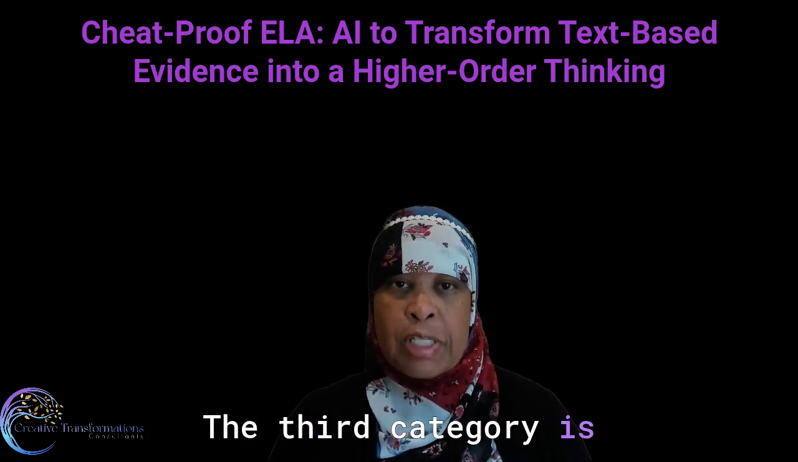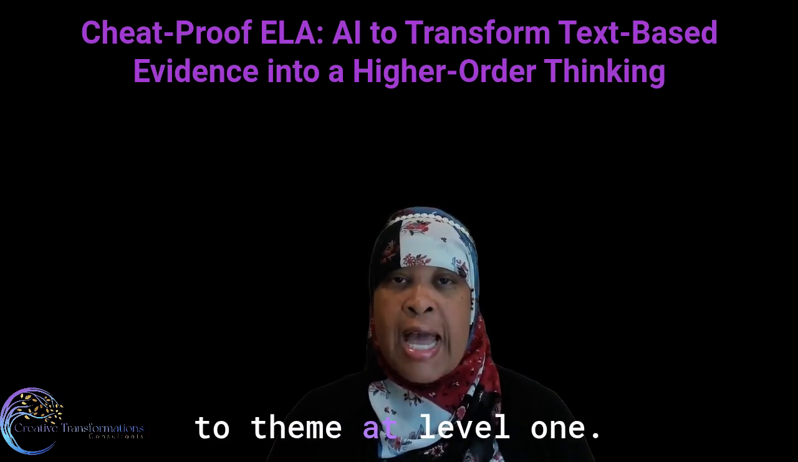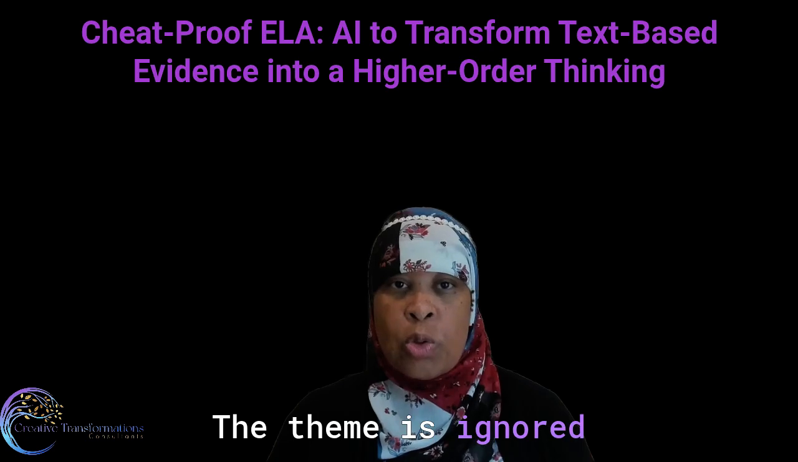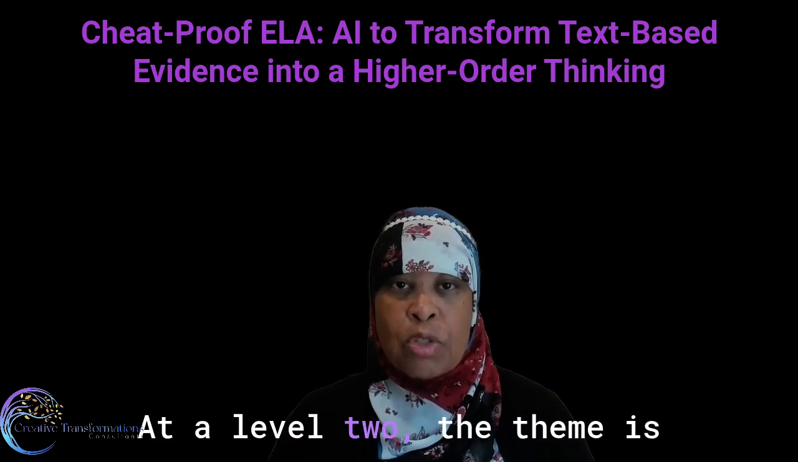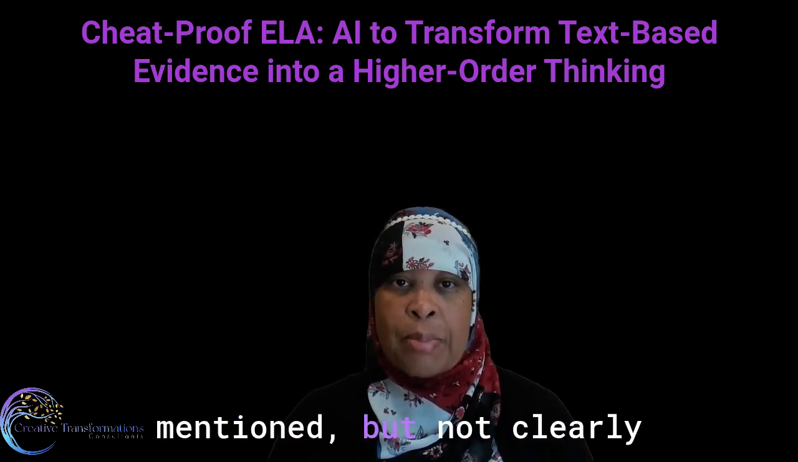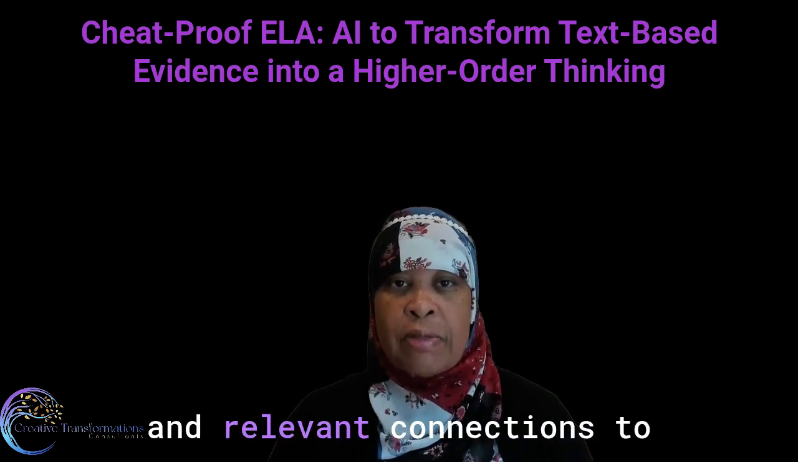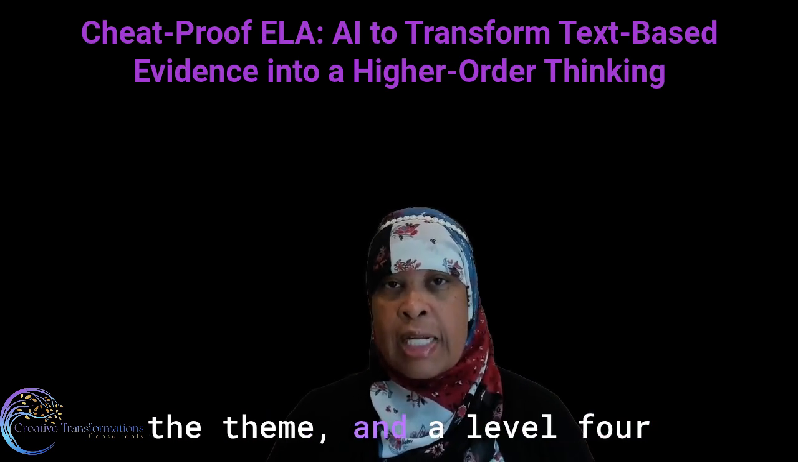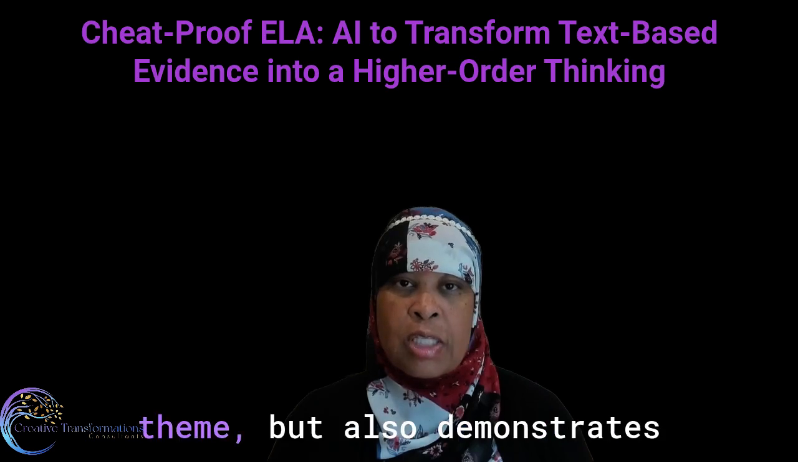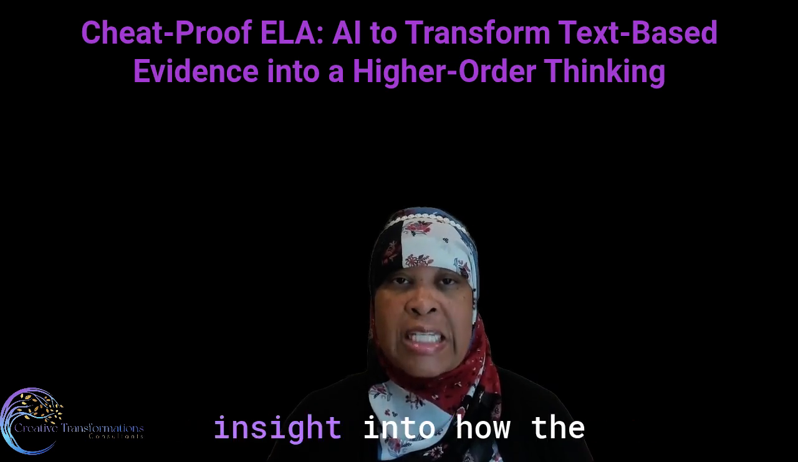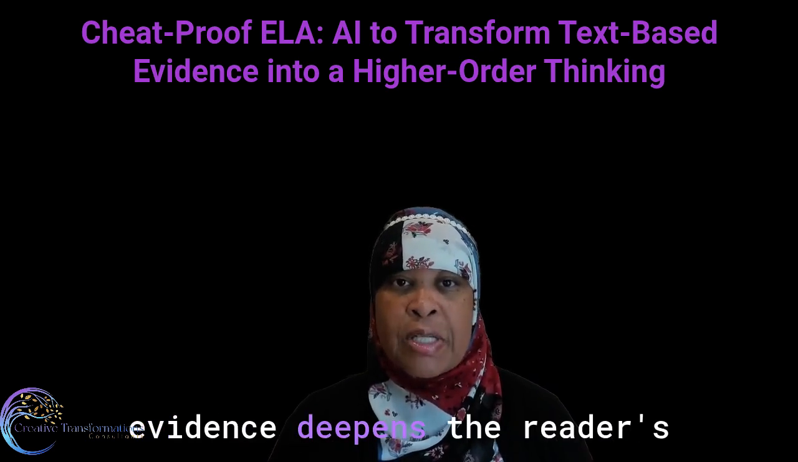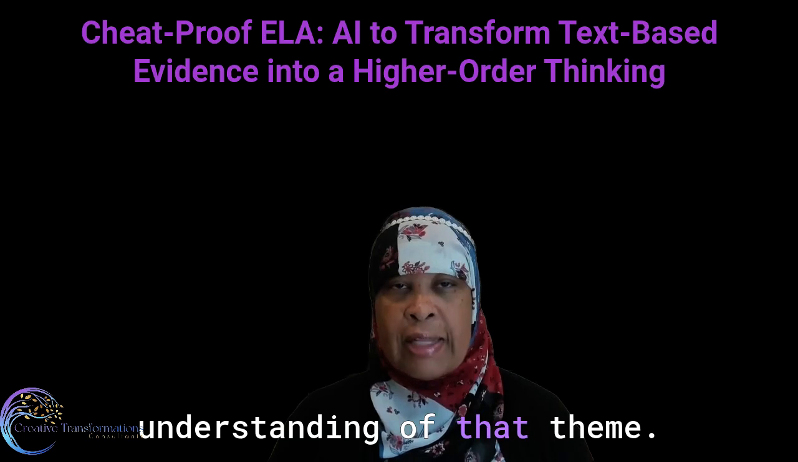The third category is going to be connection to theme. At level 1, the theme is ignored or misunderstood. At a level 2, the theme is mentioned but not clearly tied to the evidence. A level 3 shows clear and relevant connections to the theme. And a level 4 not only connects to the theme, but also demonstrates insight into how the evidence deepens the reader's understanding of that theme.